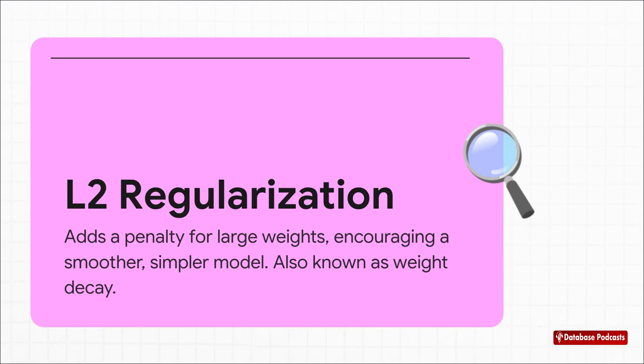Okay, so a super common way to do this is with something called L2 regularization, or you might hear it called weight decay. What we do is add a penalty that's based on how big the model's weights get. It's essentially telling the model, keep your parameters small. And by doing that, we force it to find simpler, smoother patterns, instead of trying to chase down every little bit of noise in the data.